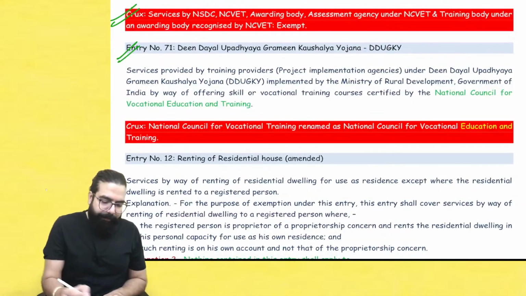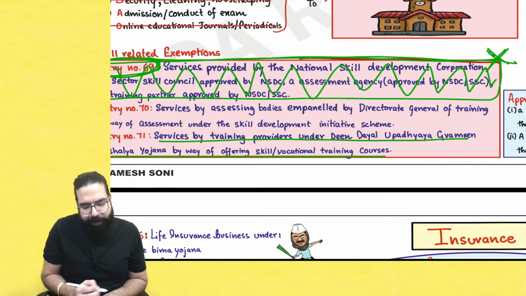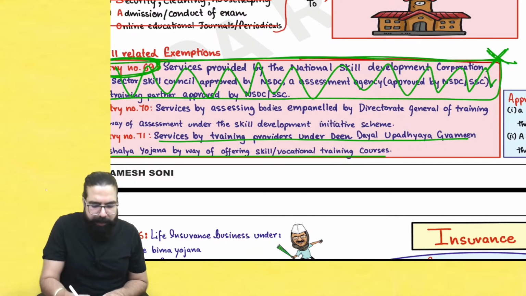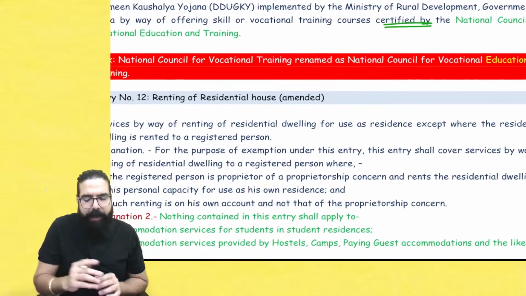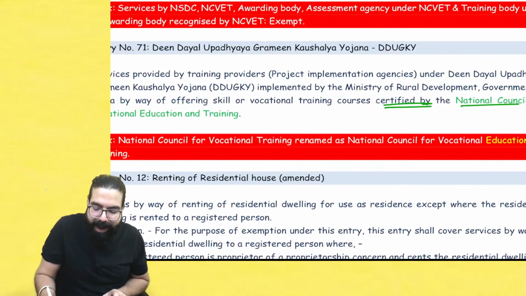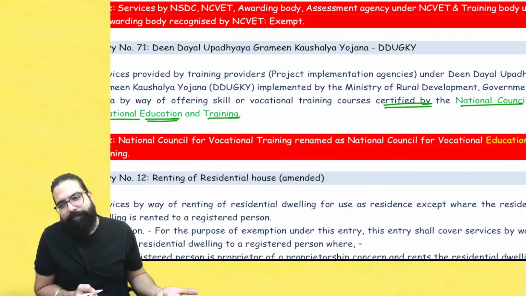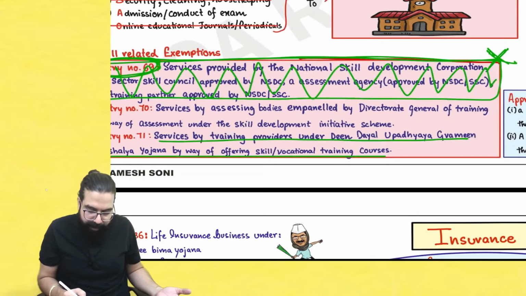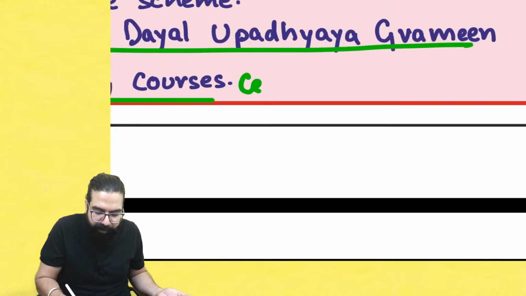Nothing, Baba. Deen Dayal Upadhyay, this we already knew. The services by a training provider under Deen Dayal Upadhyay Gramin Kaushal Yojana offering vocational training were exempted. Basically, all these training courses were certified by NCVT. Now the name has been changed to NCVET. So sir, what changes should we make? Nothing, Baba. Whenever they are providing skill or vocational training courses which are certified by NCVET.